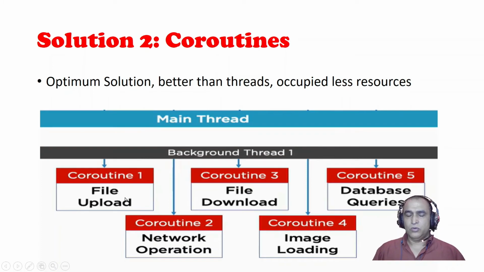One coroutine for uploading a file, for downloading a file, for data query, for network operation, for image downloading and uploading. So these operations under coroutines can be performed together within a thread. It's a very useful and very fast technique in Kotlin that consumes very little memory and CPU.